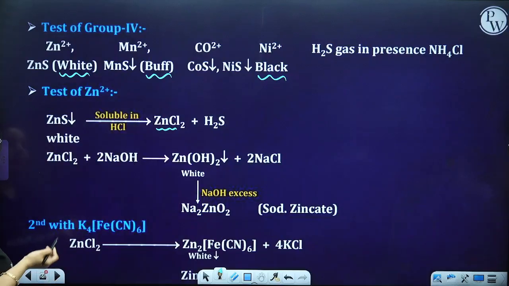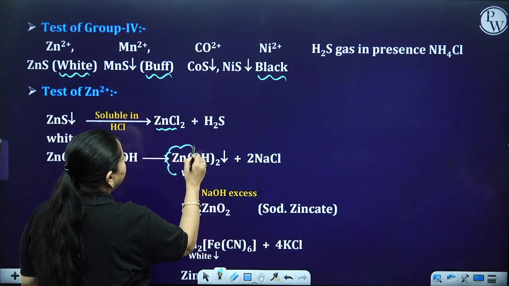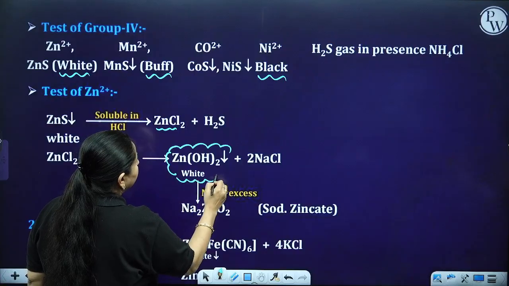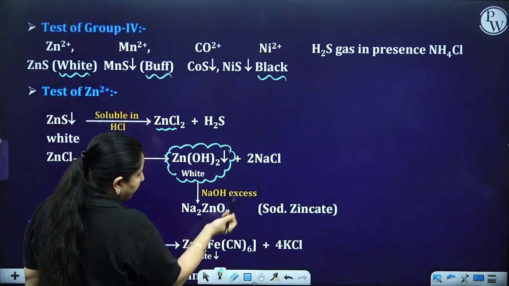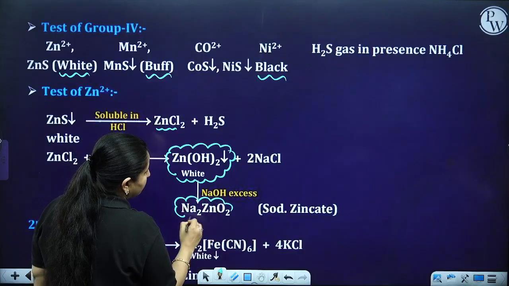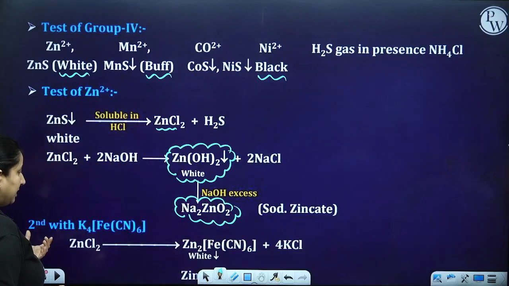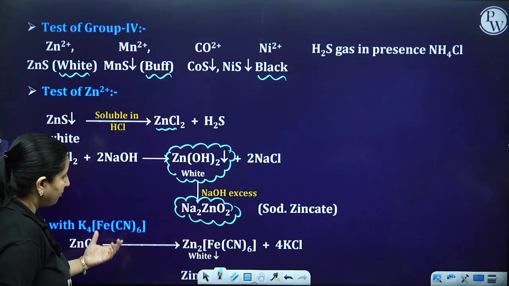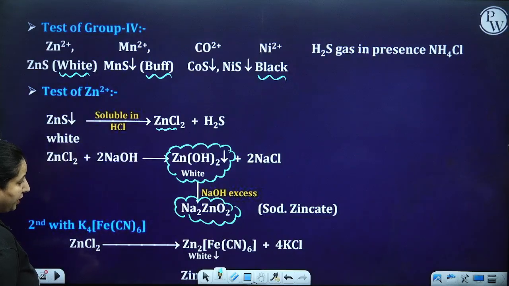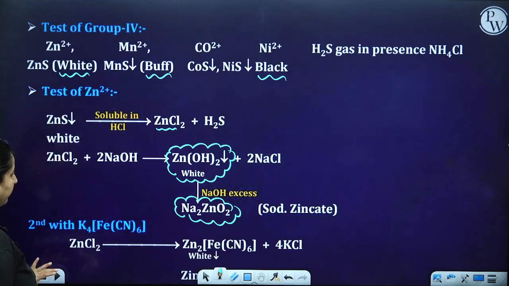Further, ZnCl2 plus NaOH is going to give me a zinc hydroxide precipitate, which is white in color. If you put in an excess of NaOH, it is going to give me sodium zincate. Now second, ZnCl2 I am going to put in a potassium complex, and I am going to get a white complex over here.